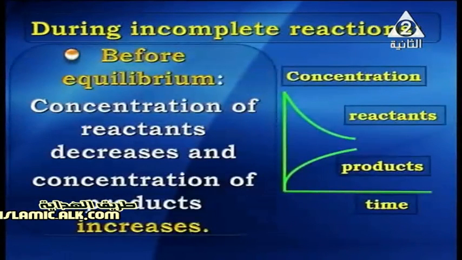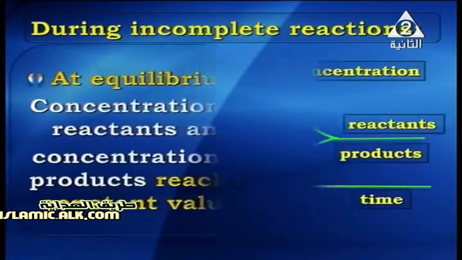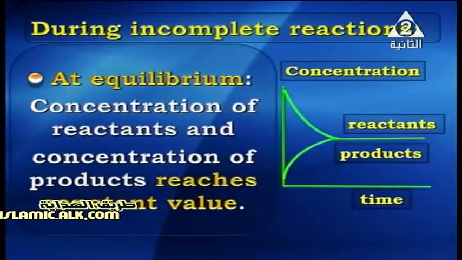While during the incomplete reaction, before the equilibrium has been reached, the concentration of reactant decreases and the concentration of product increases, as shown on the screen in the graph. While during the incomplete reaction at equilibrium, the concentration of reactants and the concentration of product reach a constant value, as shown in the graph on the screen.